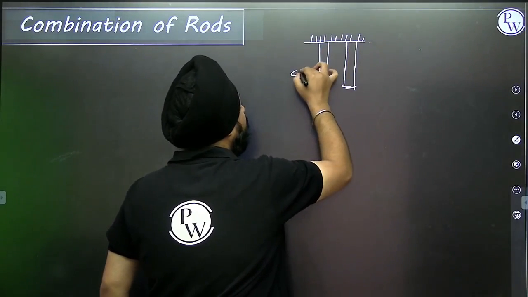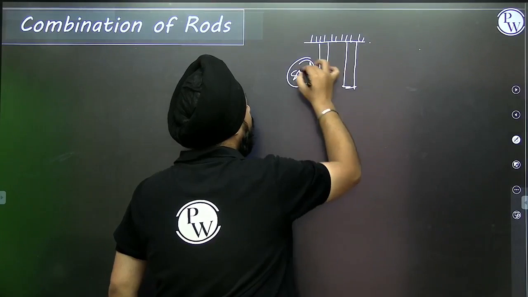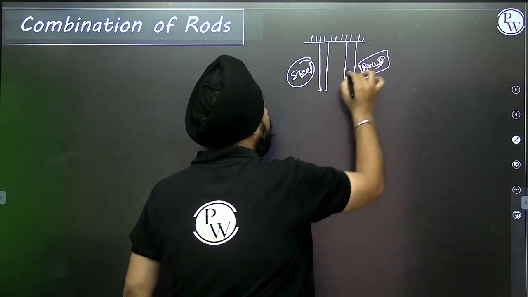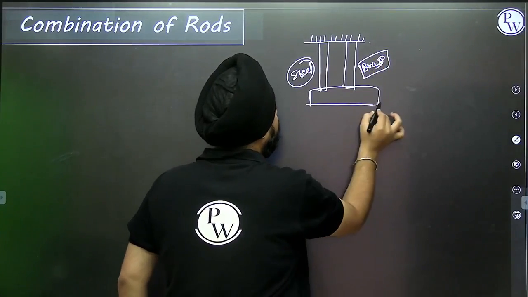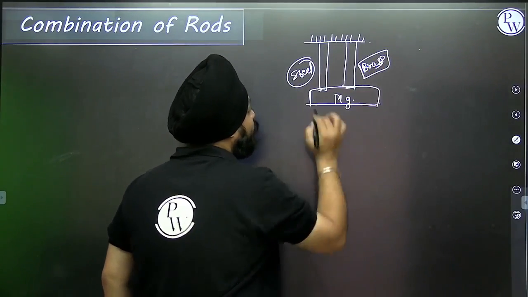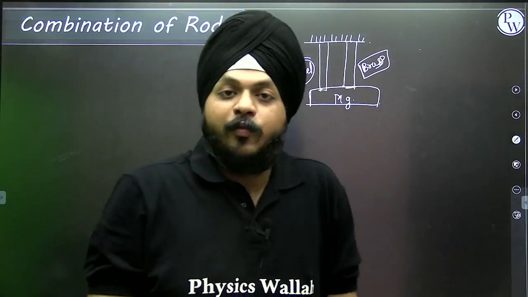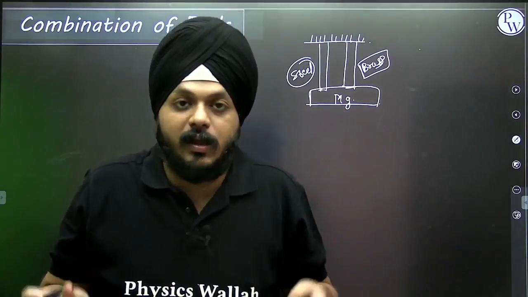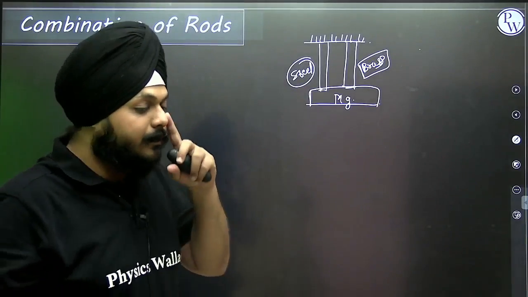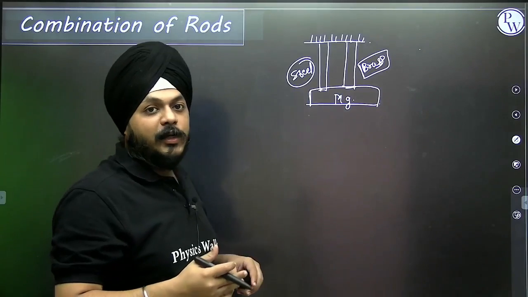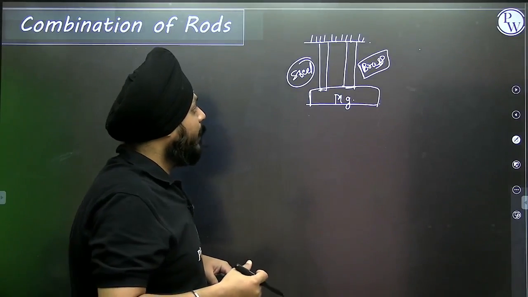This is the second rod. This is a rod made up of steel material, and this is a rod made up of brass material. If weight is attached to it, my question to you all is whether we are going to face elongation or compression in it or not. Obviously, we are going to face some compression or elongation in it.